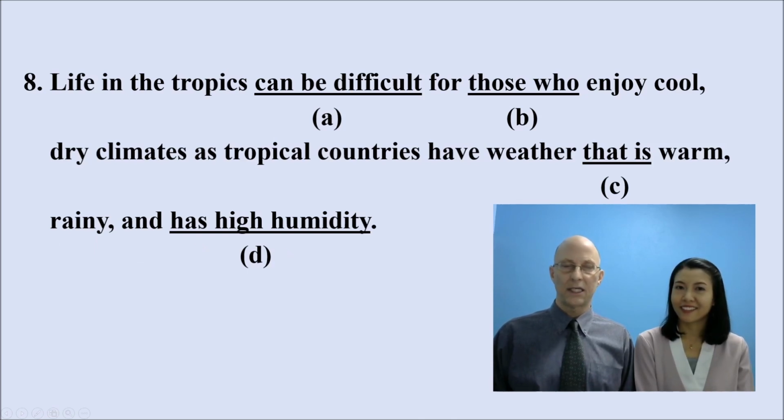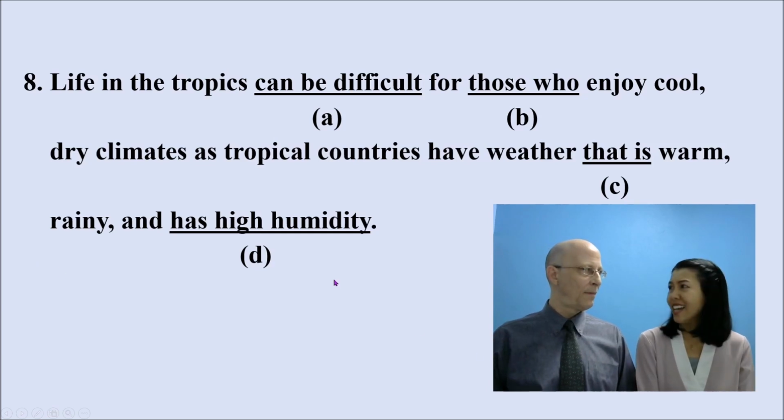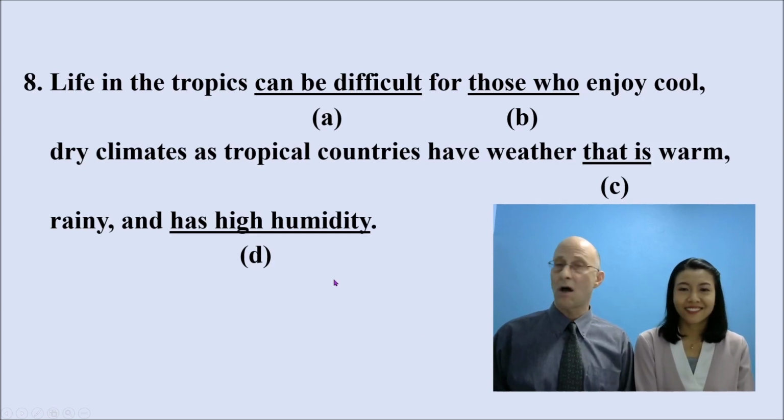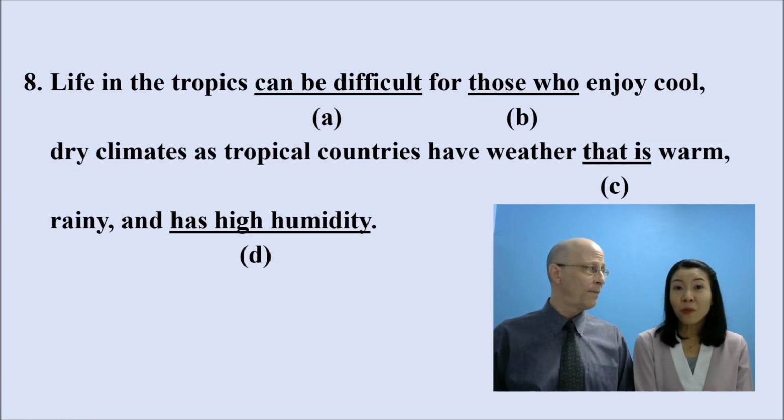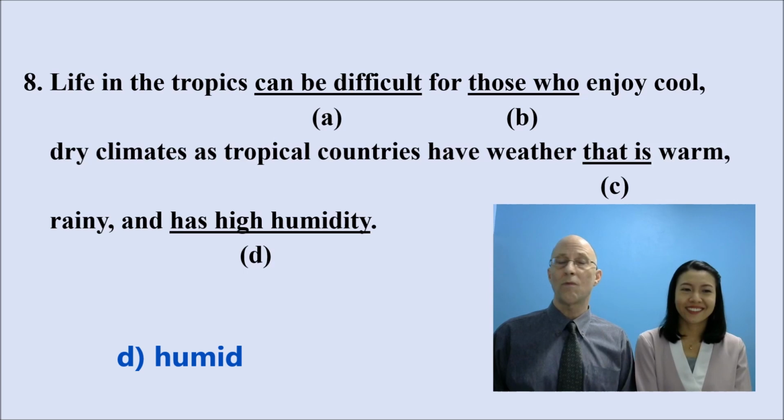Warm is an adjective. Rainy is an adjective. What is humidity? It's a noun, so this is not parallel. How do we make humidity into an adjective? Humid. So it should be warm, rainy, and humid for parallelism.